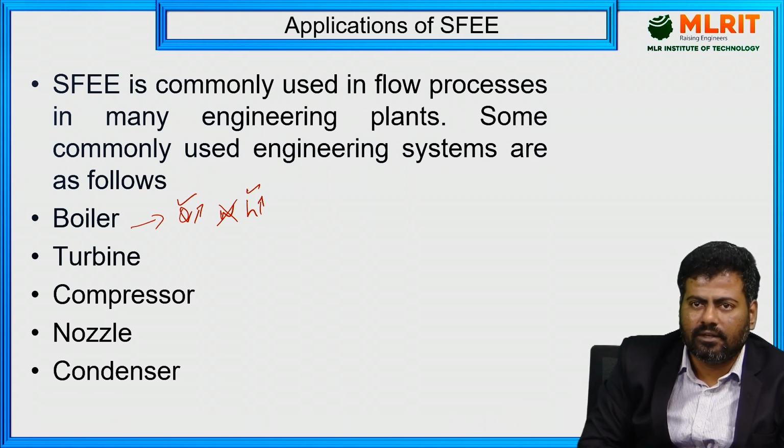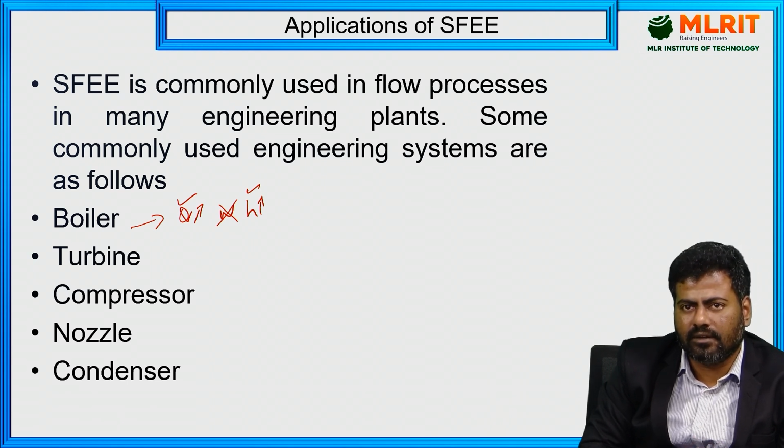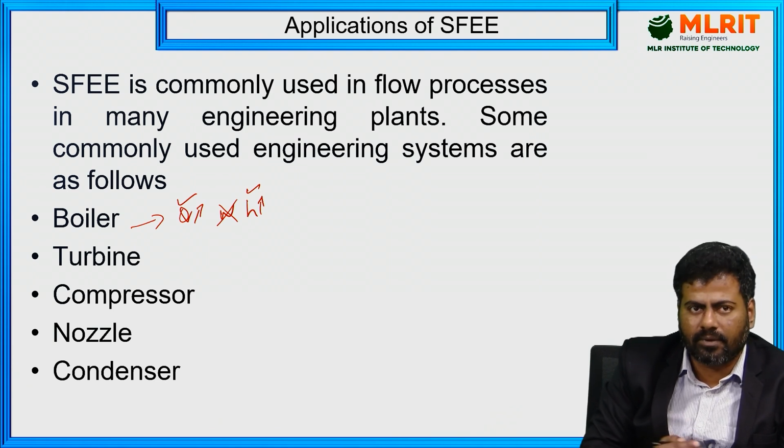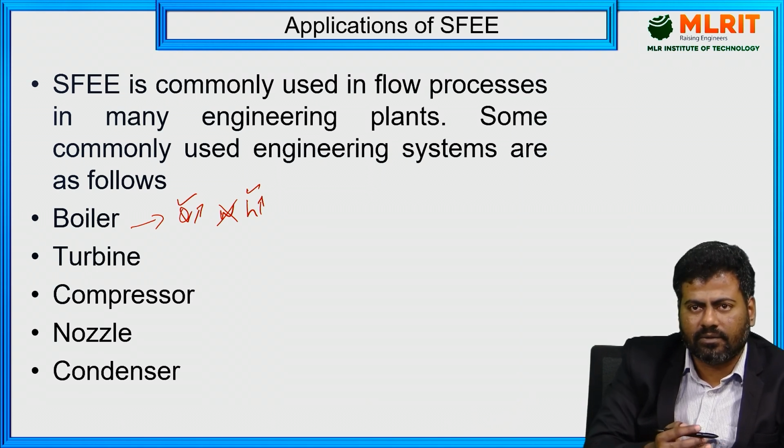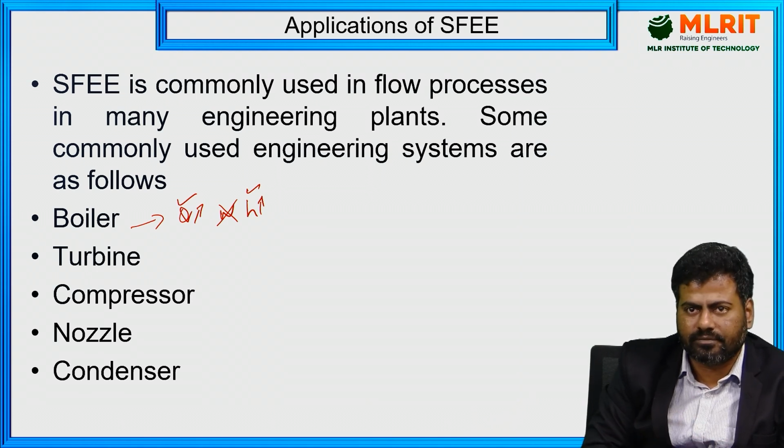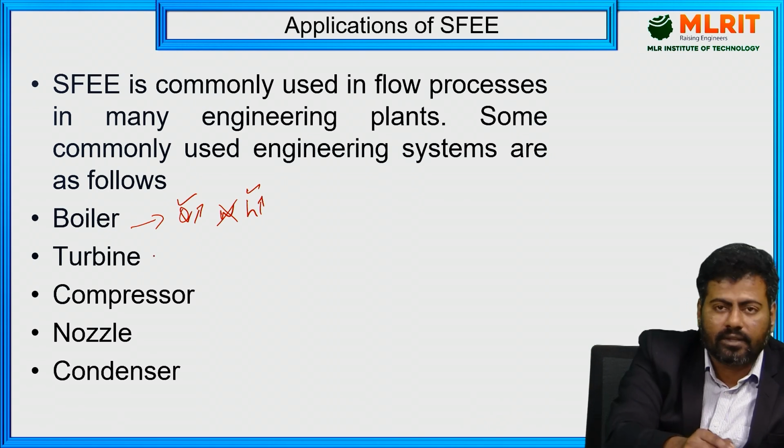So obviously, for the inlet and exit, we can neglect it. Like that we can apply it to the various engineering components. But in a numerical problem, if they provide particular values of kinetic energy or potential energy, we are supposed to consider them. What I said is the simplified form, right? Like that we can apply it to the other components also.